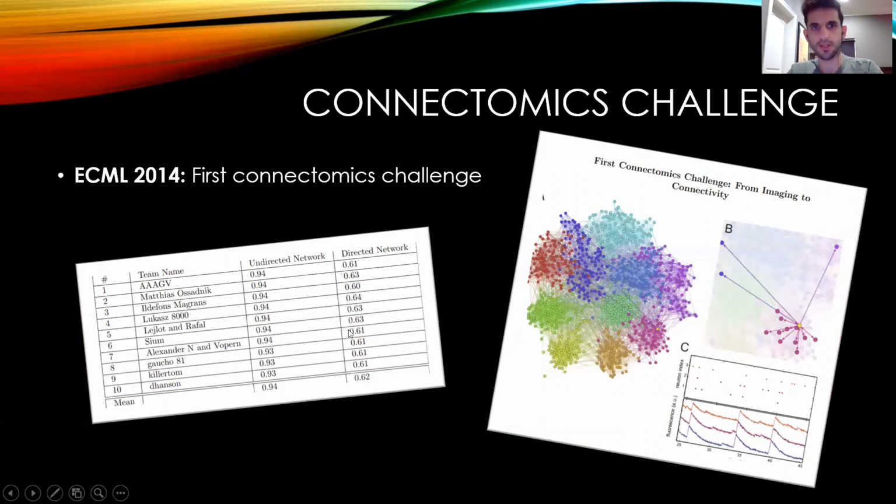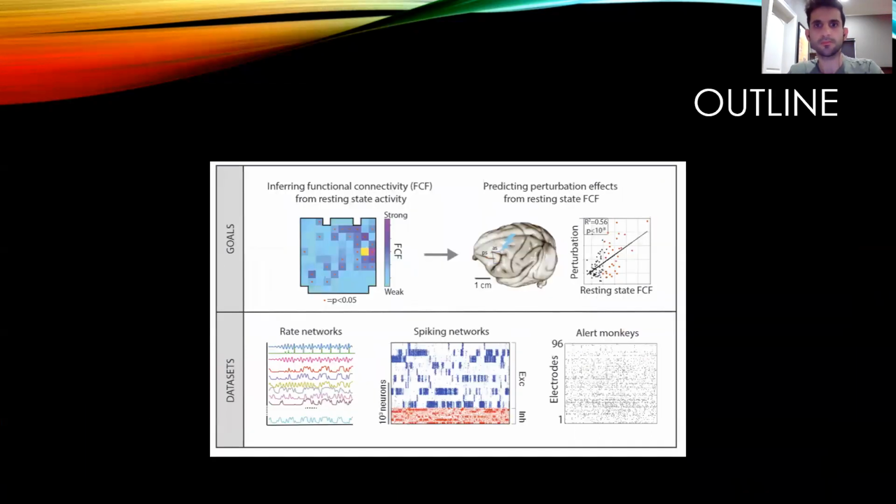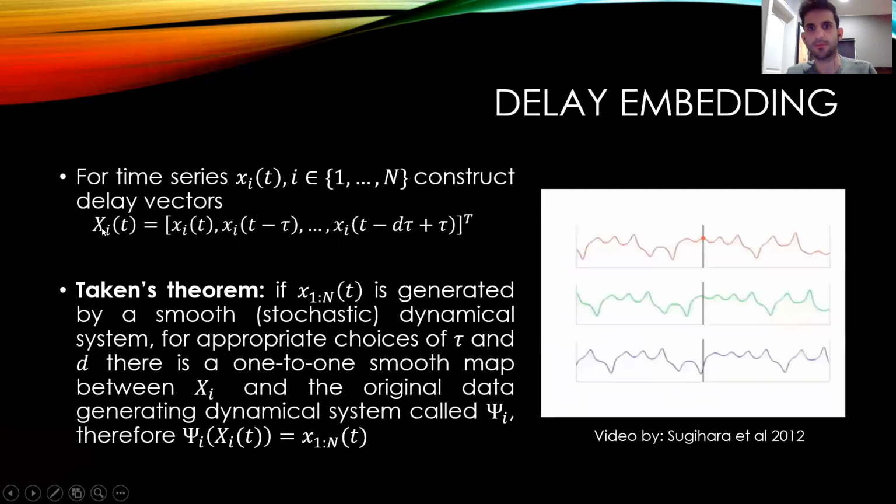And as you can see in this results table, which I took from the paper, there's a dramatic decrease of the accuracy when you go from the undirected network to the directed network. So what we did is that we used the resting state data and developed a metric which we call functional causal flow, or FCF for short, that predicts what is the perturbation effects in the stimulated state. And we applied our framework to rate networks, biologically realistic spiking networks, as well as real data from monkey brains.